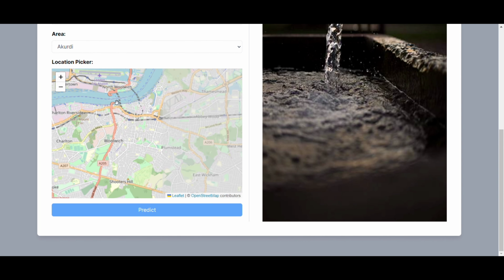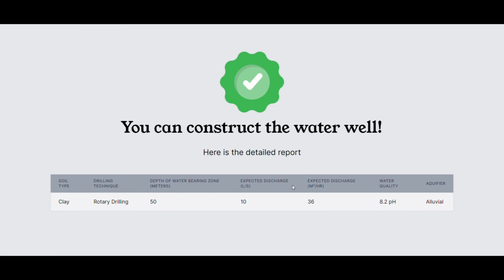So using the location picker, we will get an appropriate location, a perfect location of the user, latitude and longitude, by which we will predict if a well can be dug in that area or not. The user's expected discharge, that is how much water the user can expect after the well is built. Water quality is also a very important factor, because if the water quality is not good, then there is no use of building a well in that area.